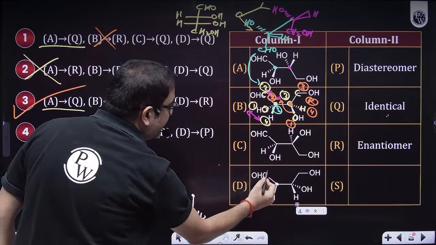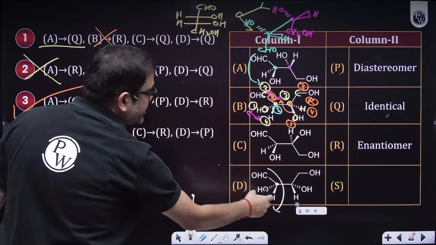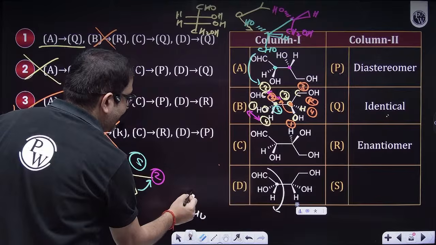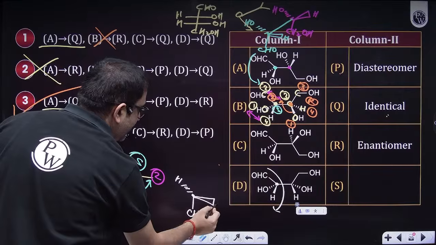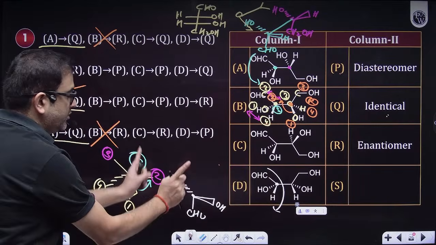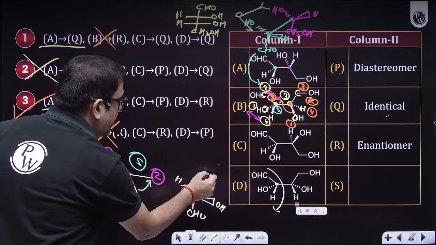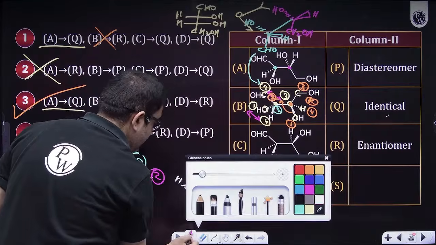So if I rotate this, let's say like this, H will go, because it is at the wedge, it will go to the dash. And at the wedge, I will get an OH. So I've just rotated in order to get a Fischer projection. This is down and this is a triangle. Now here also I have to rotate. Where? In this carbon.